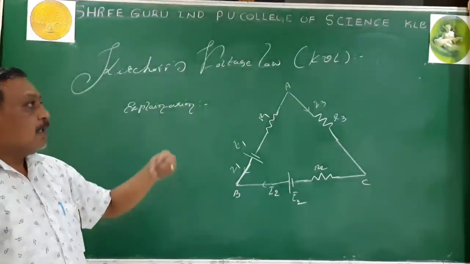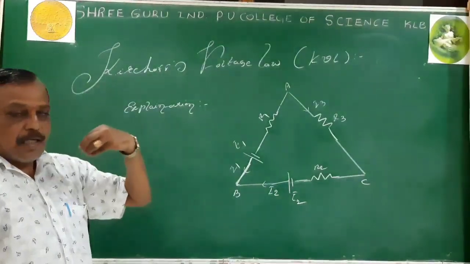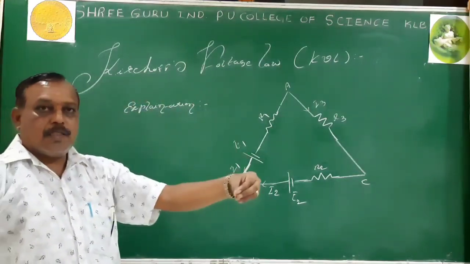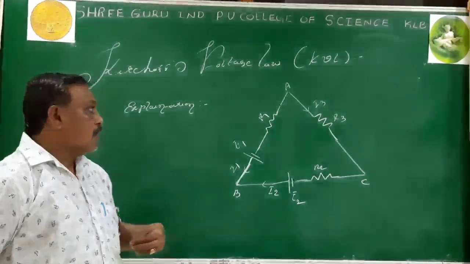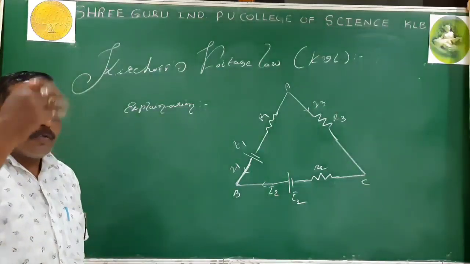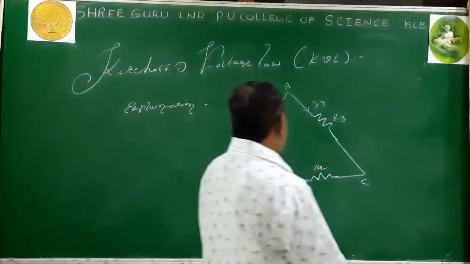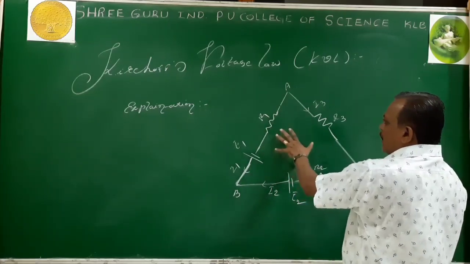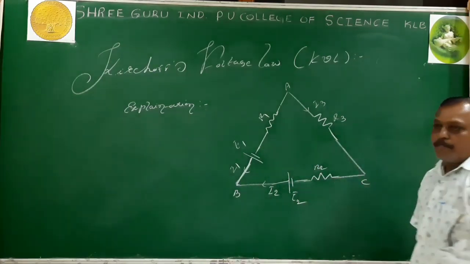If I say go in the clockwise direction only, your question is why not the anti-clockwise direction. You go according to your choice. You take any point, you choose any point and you trace the path around the loop, either in the clockwise direction or the anti-clockwise direction.